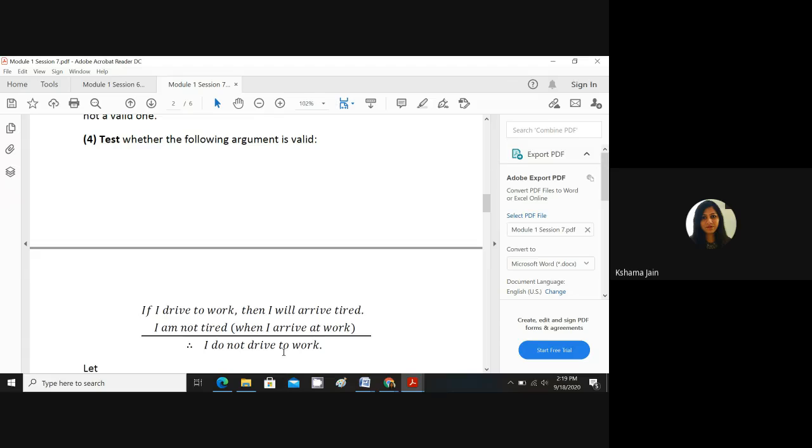Quickly do it, please. Just write in a proper manner. Whoever has done, take a picture, convert it to PDF, and present it on your screen.